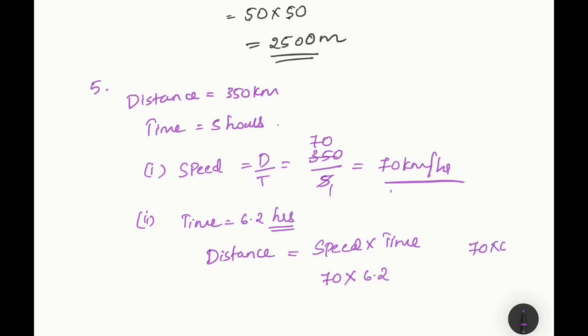So 70 into 6.2. 0, 2 0s are 0, 6 7s are 42. So you'll get the answer as 434 kilometers.